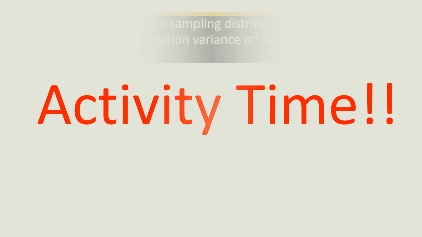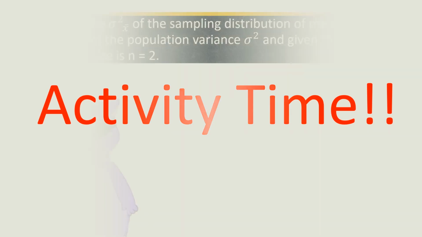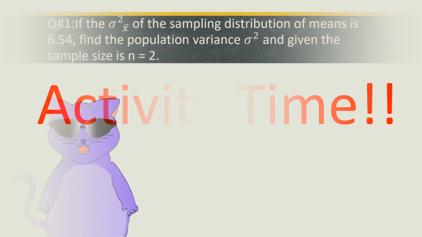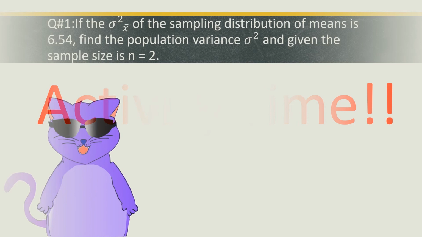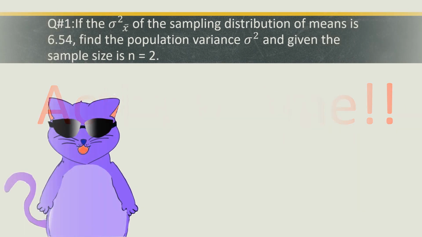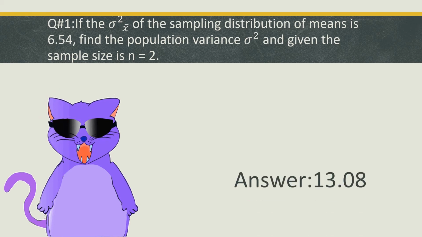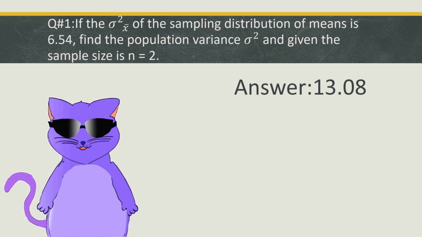Question number 1. If the value of the sampling distribution of means is 6.54, find the population variance given that the sample size is n equals 2. Time's up. The answer is 13.08. Why? First of all, we must list down the formula.